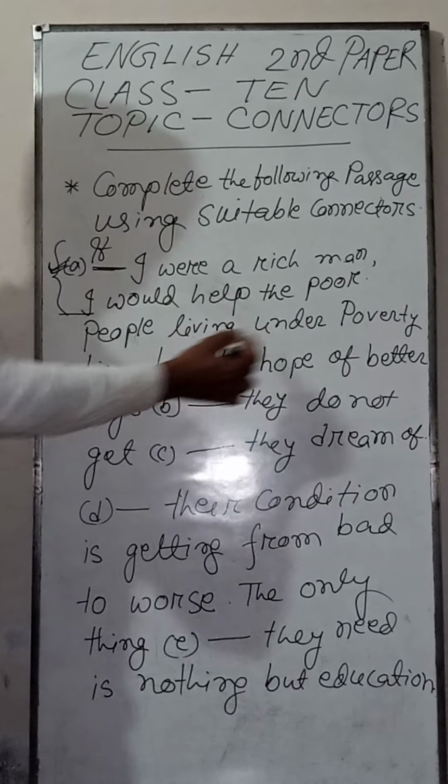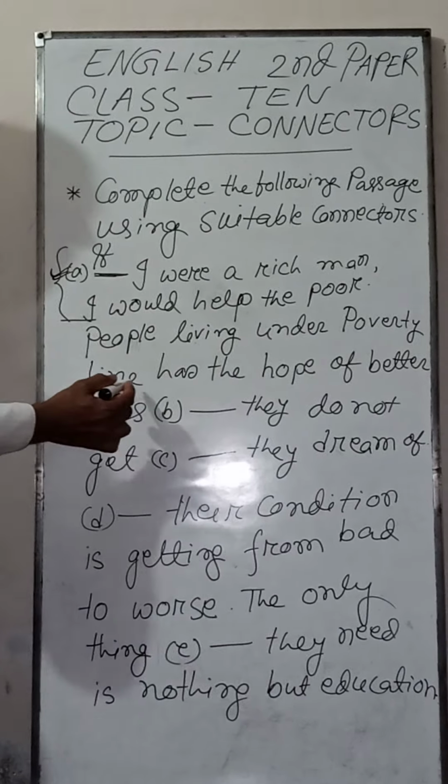People living under poverty line have the hope of better days, though they do not get which they dream of, but their condition is getting from bad to worse. The only thing which they need is nothing but education.